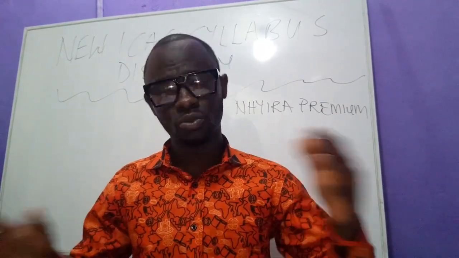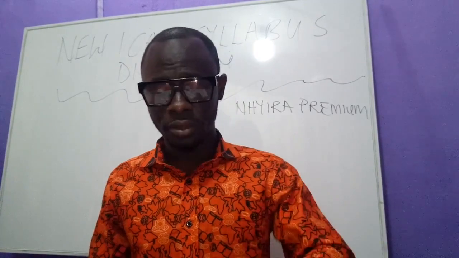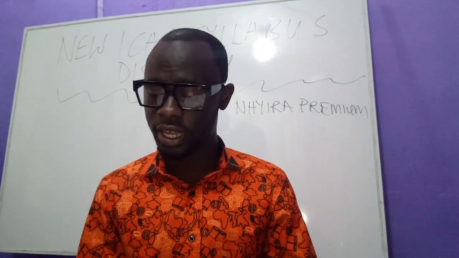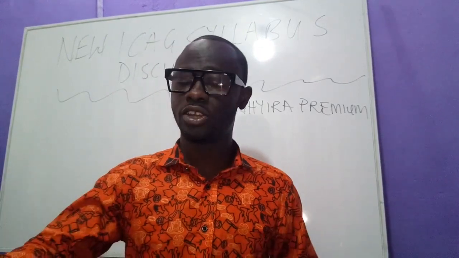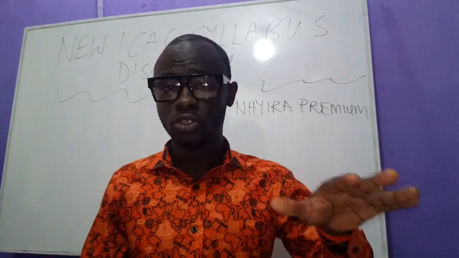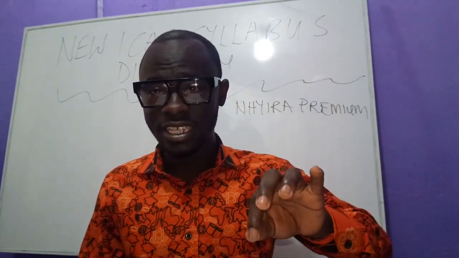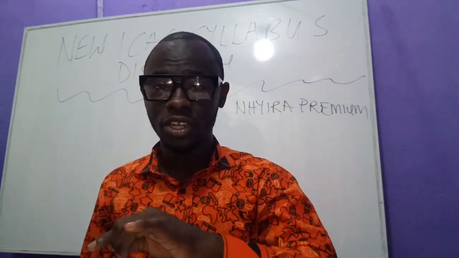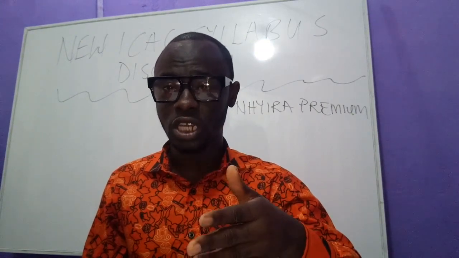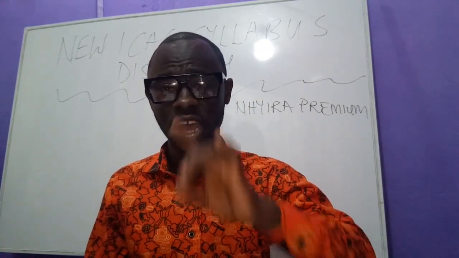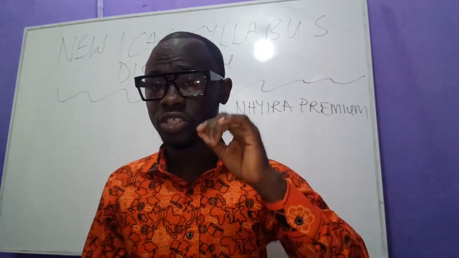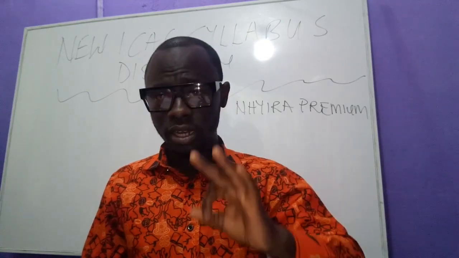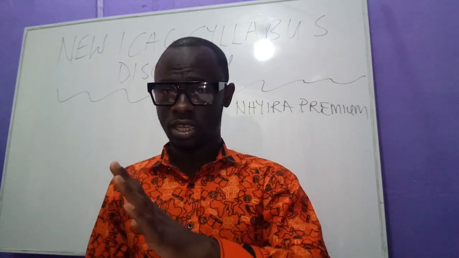So basically, this is what I refer to as the snapshot of the ICA new syllabus and what you need to understand about the syllabus. In a nutshell, you're not going to be writing any paper on quantitative tools, but the ideas and topics are spread in the syllabus. Corporate strategy, ethics, and governance, you're not going to be writing any paper on this because it's no more in the syllabus, but everything in corporate strategy, ethics, and governance will be relevant to you in level 3 strategic case study. Then advanced financial management is no more in the syllabus, but some of the topics in advanced financial management are spread